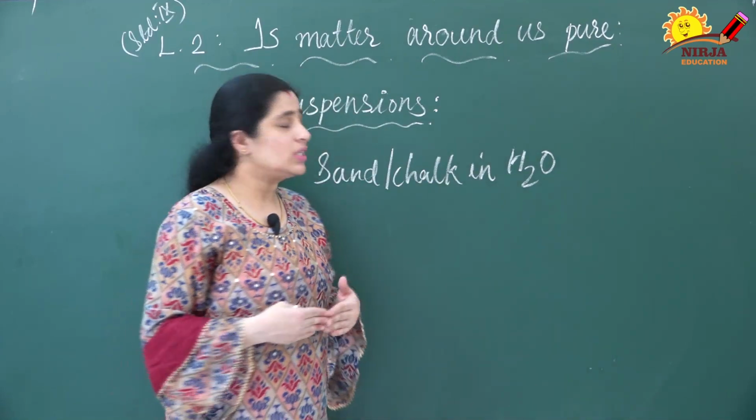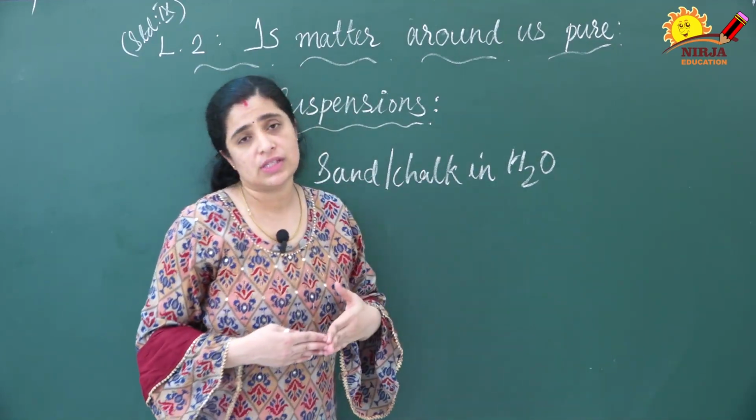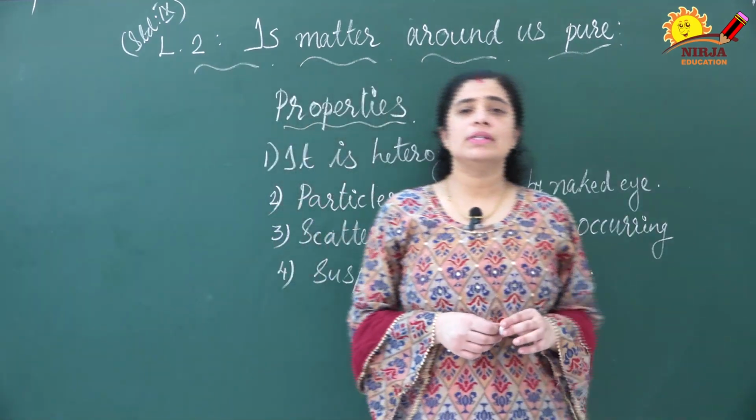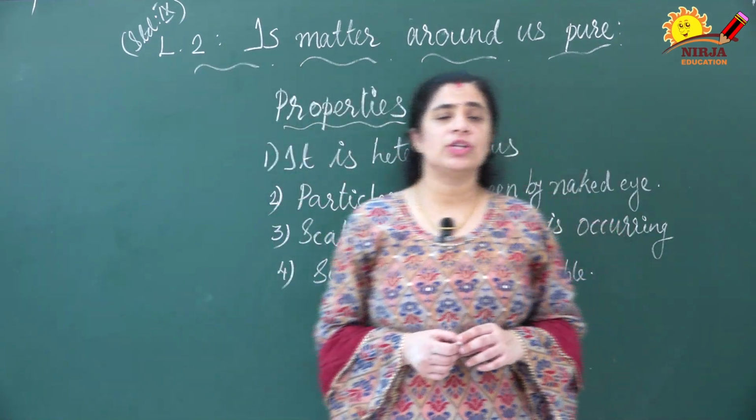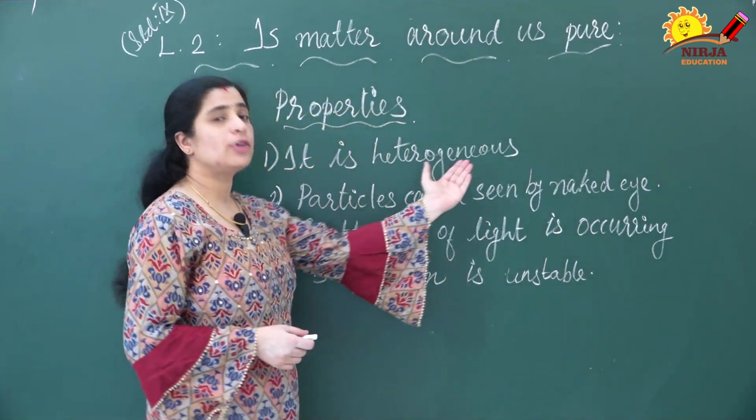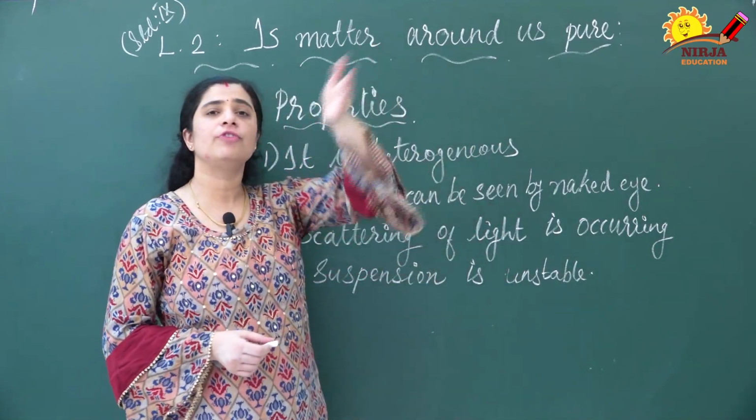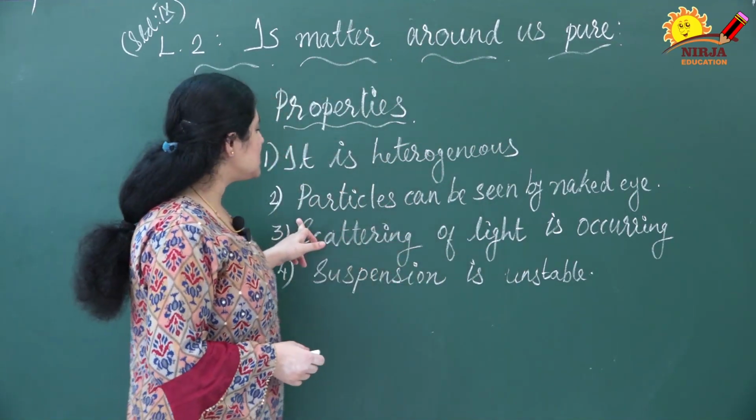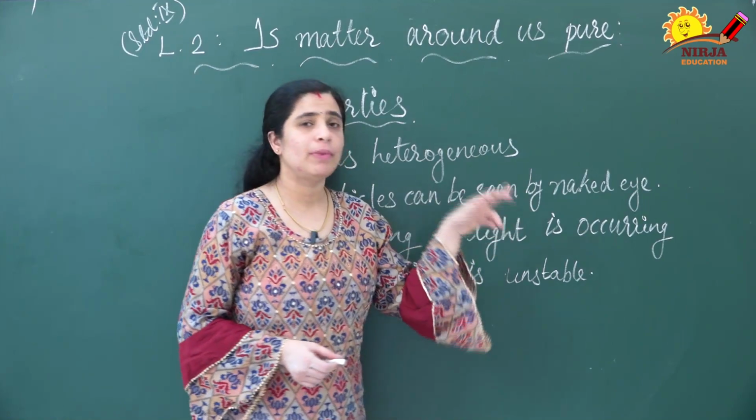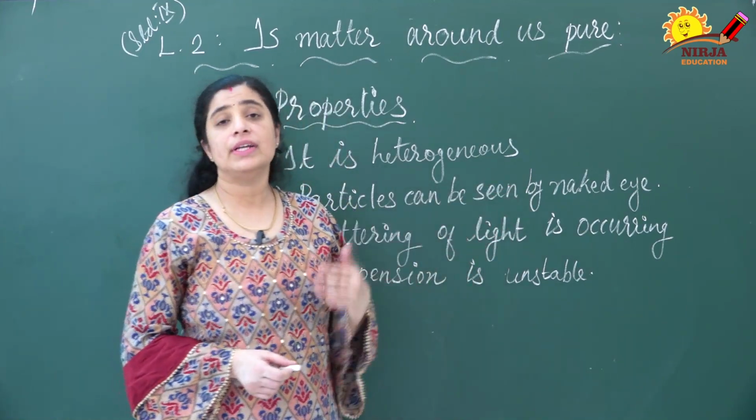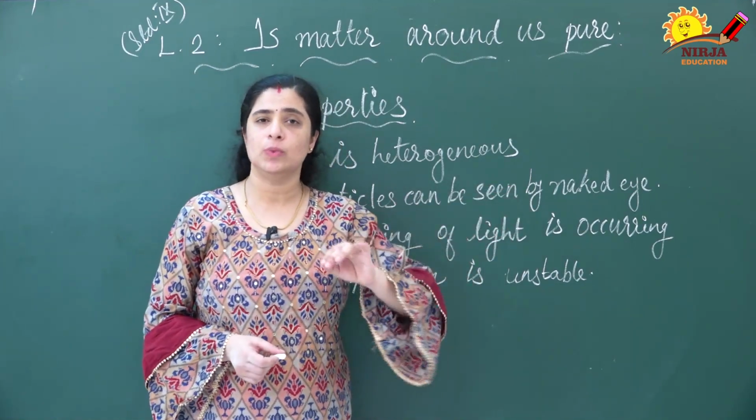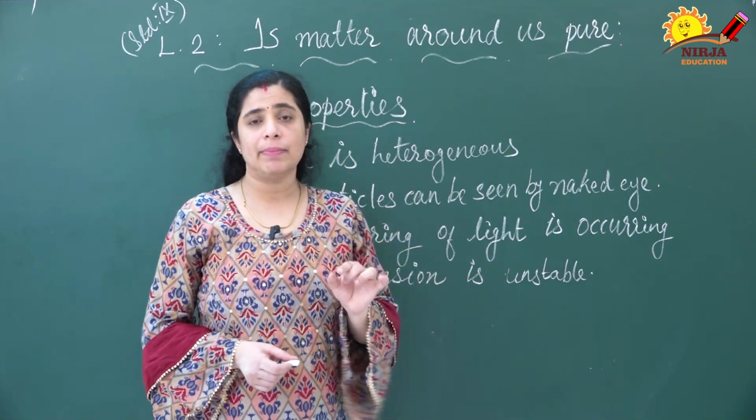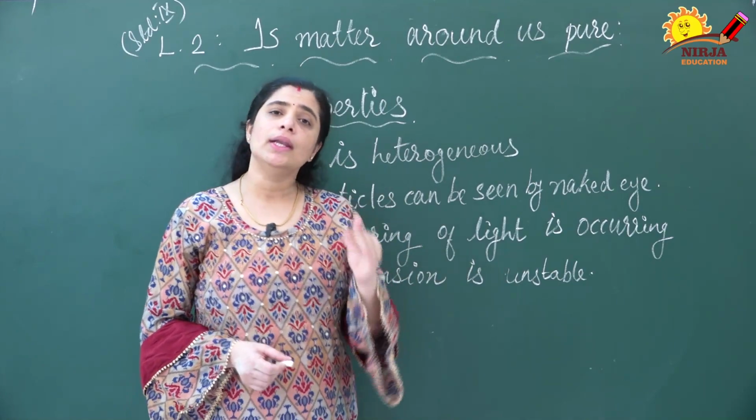Now we are going to discuss the properties of suspension. What is the first property? It is a heterogeneous mixture because different phases are there. What is the second one? Particles can be seen by the naked eye. We discussed the example of sand in water. You know that the particles can be visible with the naked eye. Sand particles you can see with your naked eye.